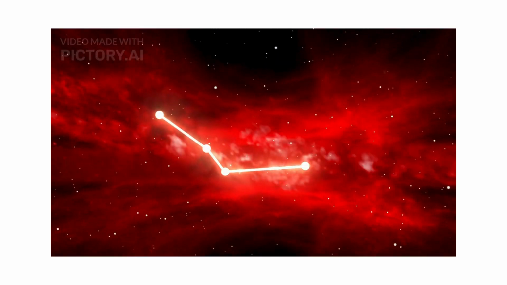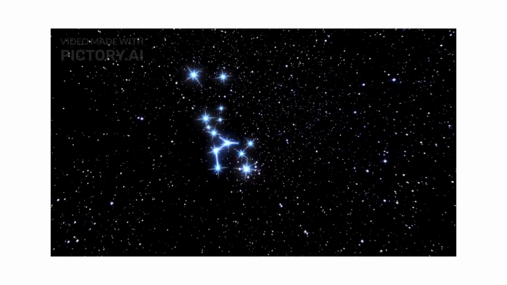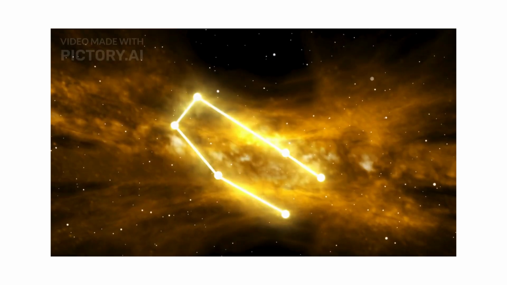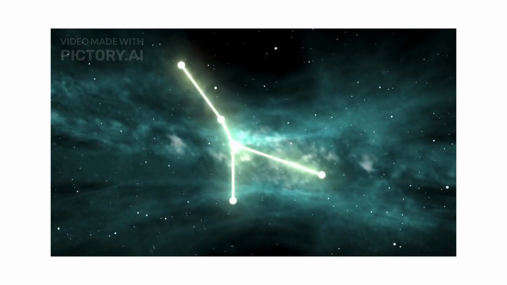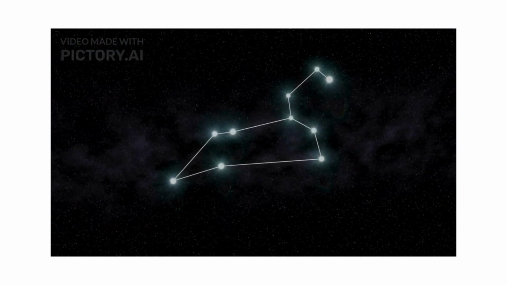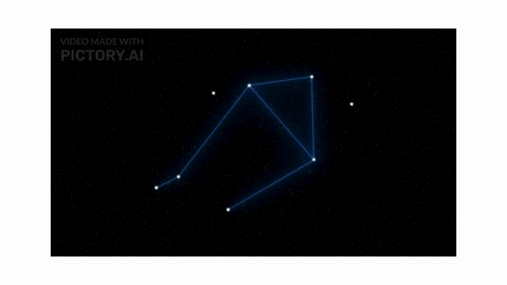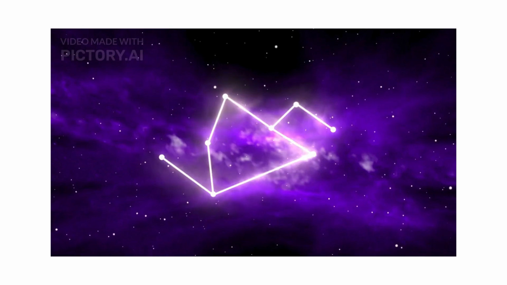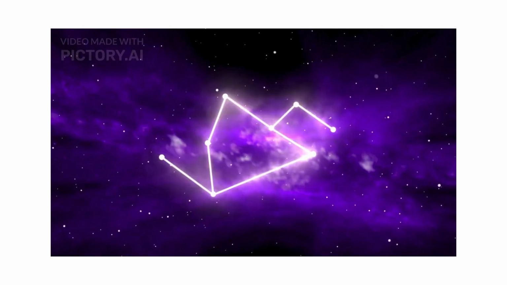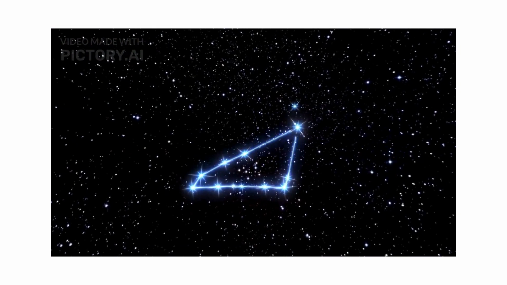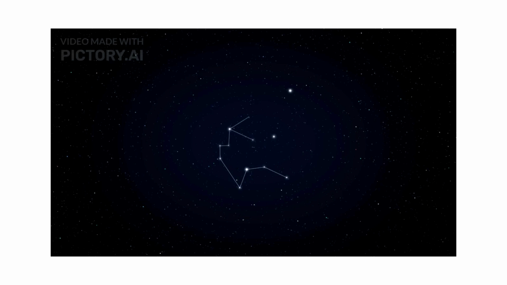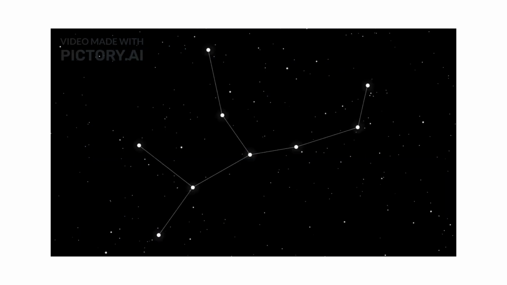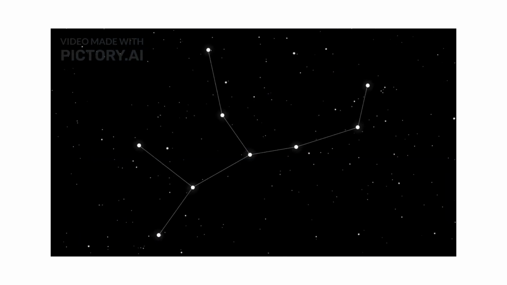Aries, the Ram; Taurus, the Bull; Gemini, the Twins; Cancer, the Crab; Leo, the Lion; Virgo, the Maiden; Libra, the Scales; Scorpio, the Scorpion; Sagittarius, the Archer; Capricornus, the Sea Goat; Aquarius, the Water Bearer; Pisces, the Fish.